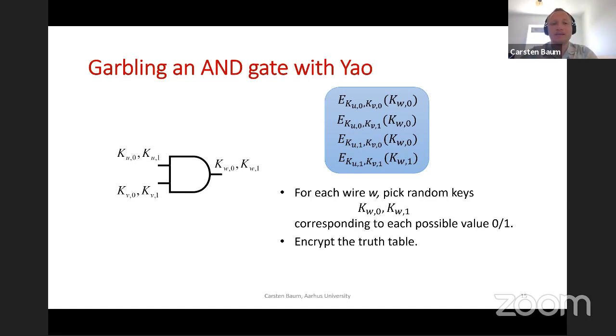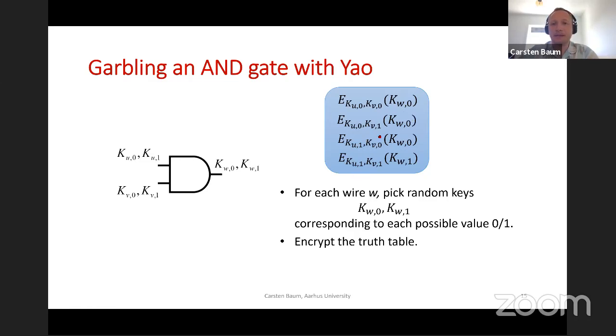Normally an AND gate would have input bits and output bits, and the great idea that Yao had was that you can logically replace the bit with a bit string, and then encrypt the truth table by replacing the output bit string with an encryption under the input bit strings.